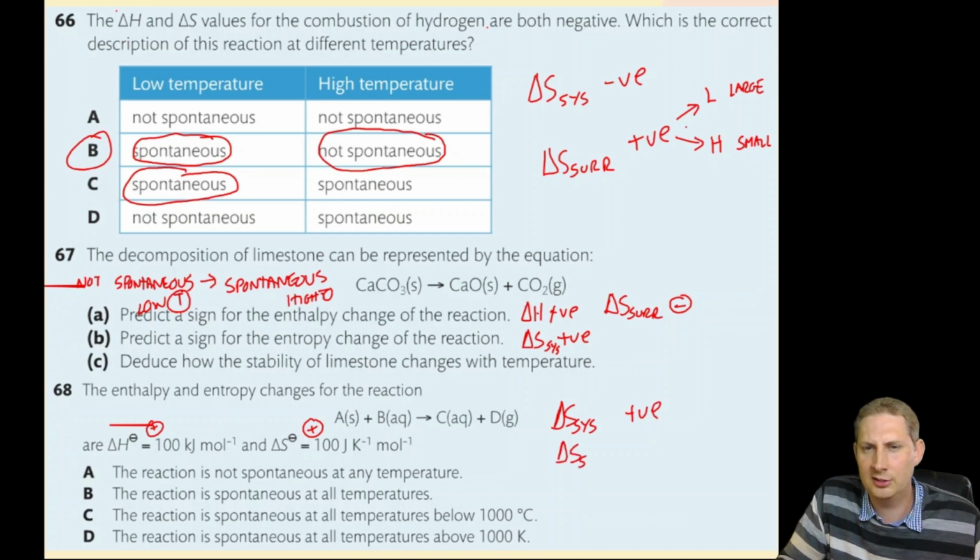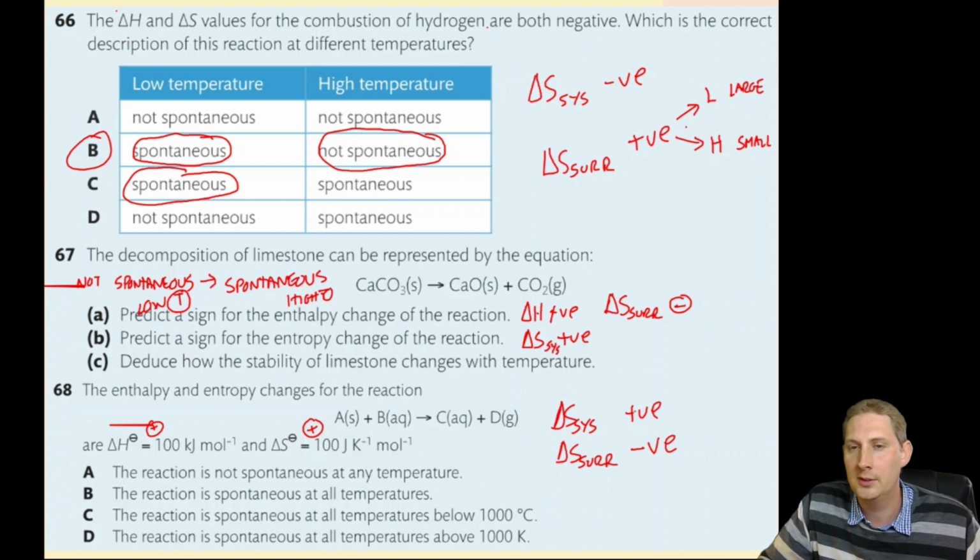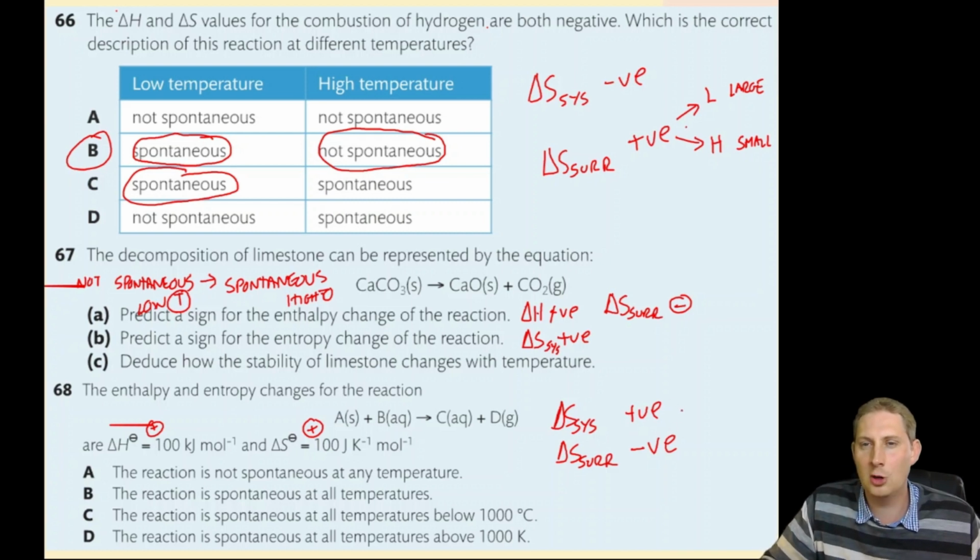Delta S surroundings is going to be a negative number because it's an endothermic reaction. So there's going to be a flip because these are opposite signs, so we know it's not the first two because there's going to be a flip between spontaneous and non-spontaneous.